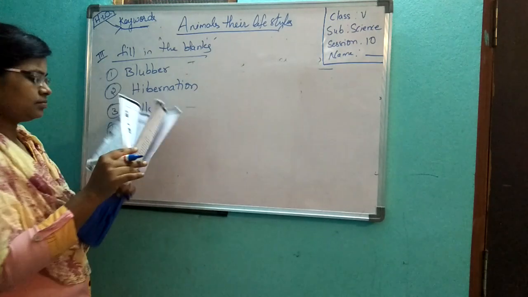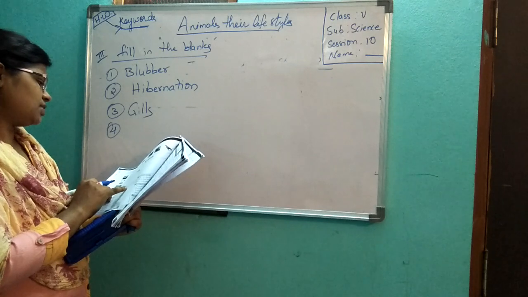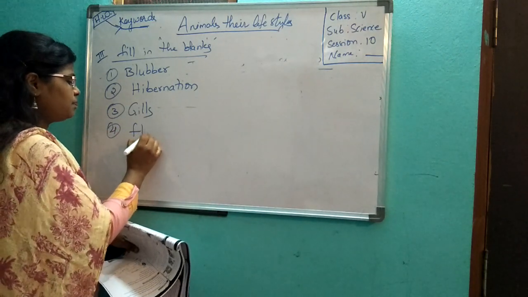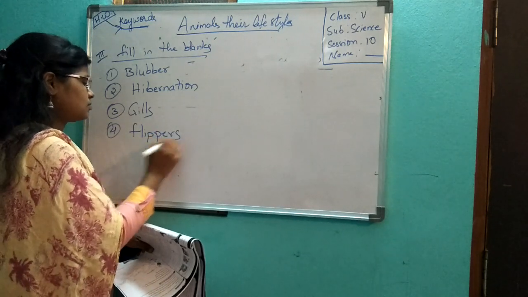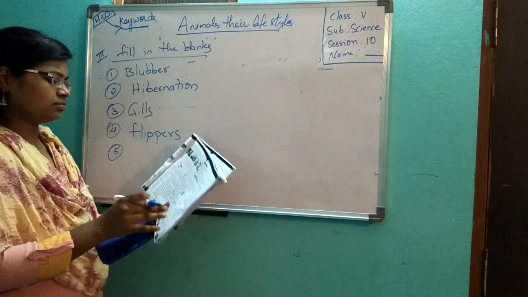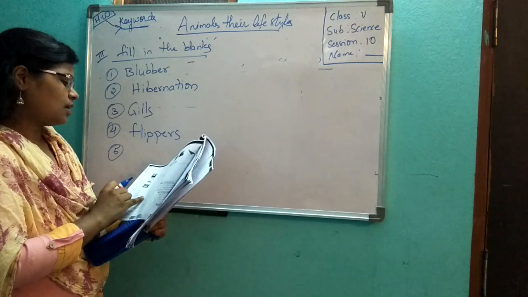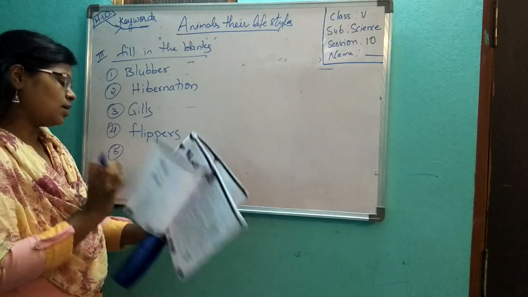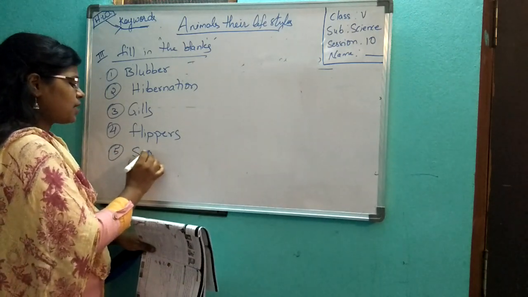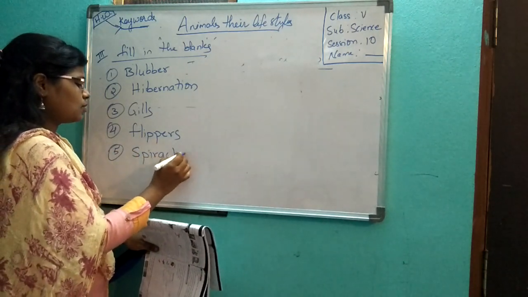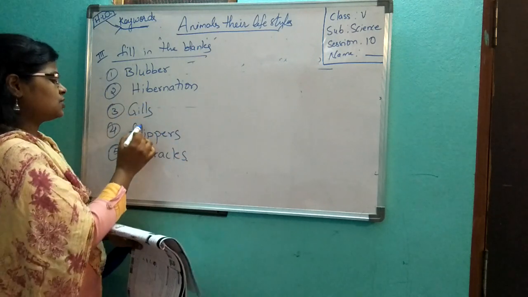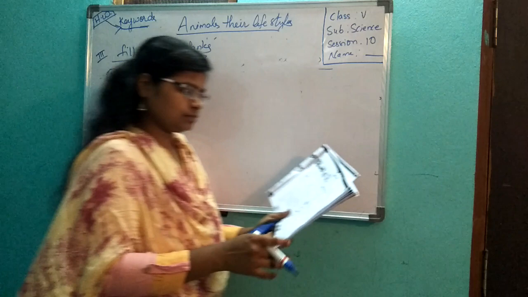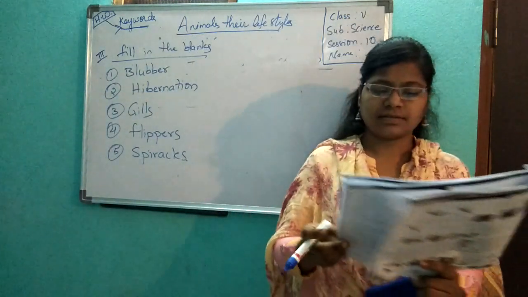Fourth one, penguins have flippers that help them swim. Flippers. Fifth one, insects breathe through pores in trachea called spiracles. Okay. Blubber, hibernation, gills, flippers, spiracles. Write them in the blanks.